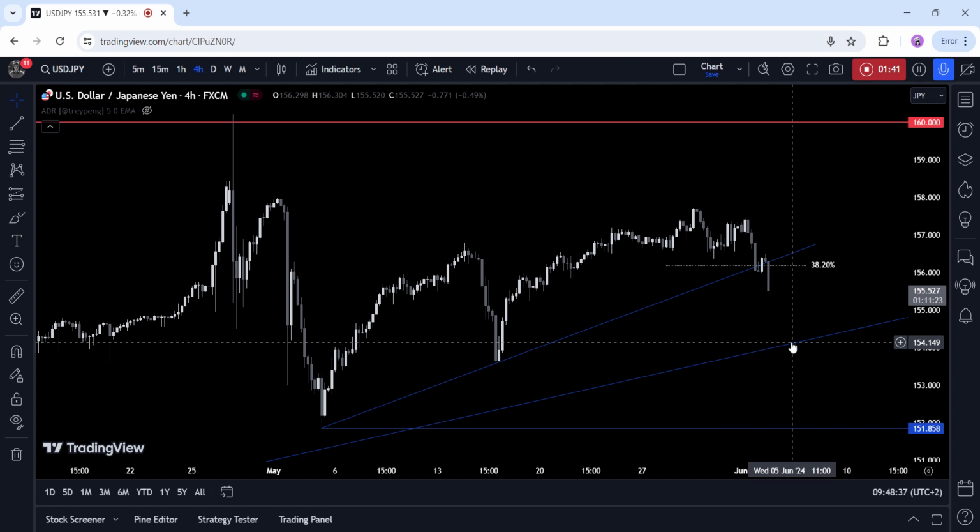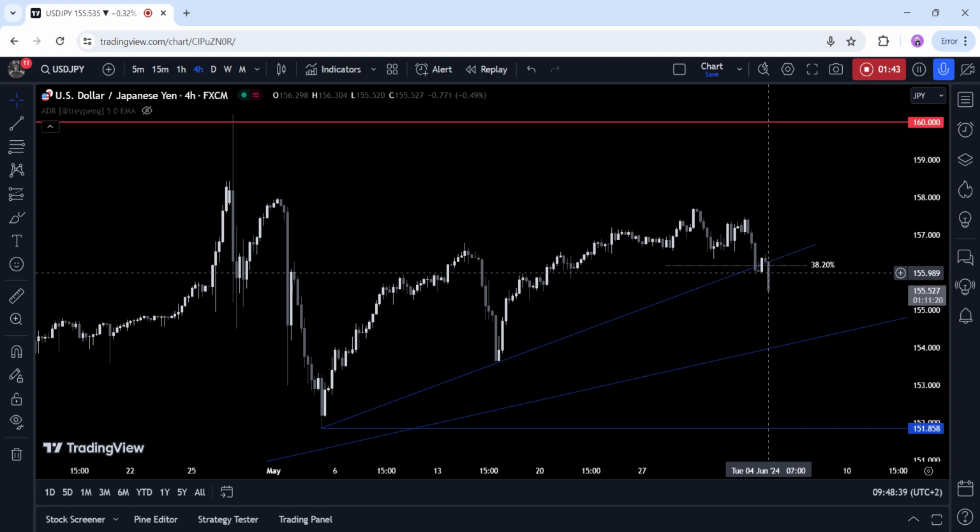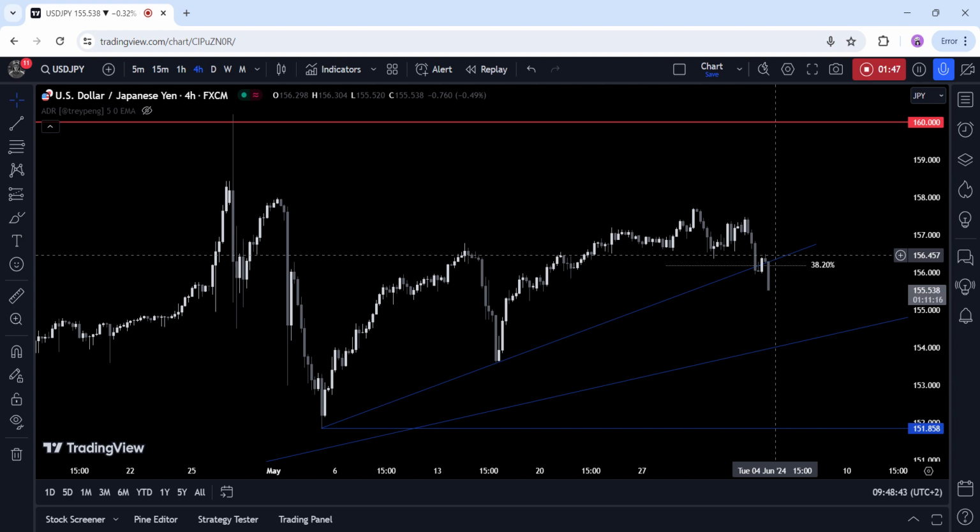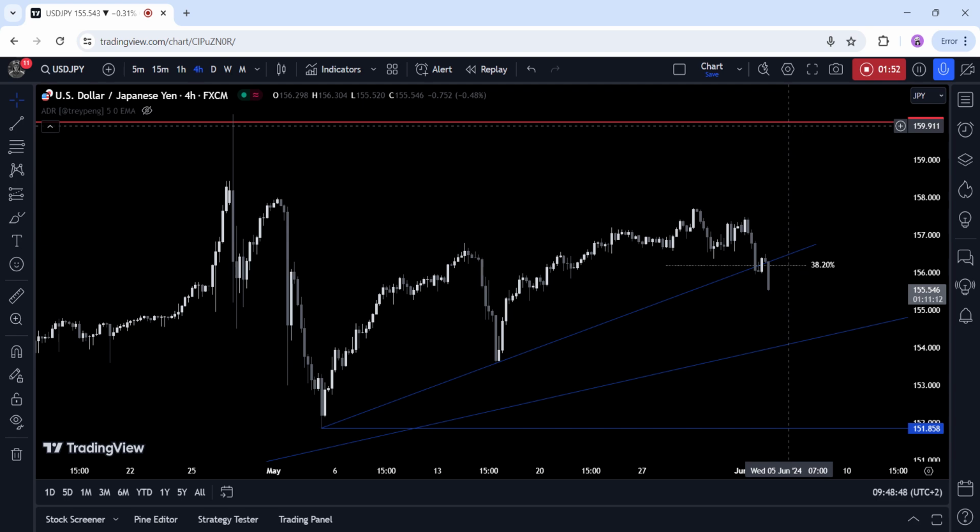The buyers will now need the price to rally back above this trend line and the swing high at 156.50 to invalidate the bearish bias and position for a rally into the 160 handle.